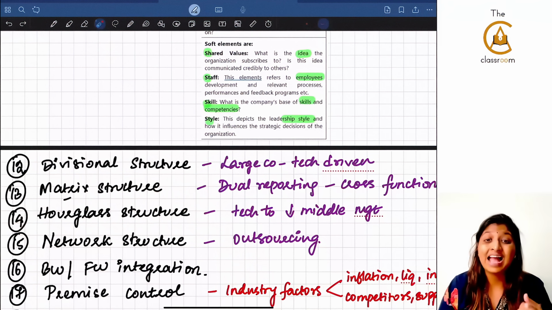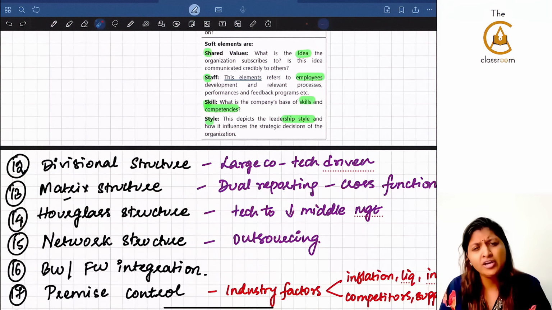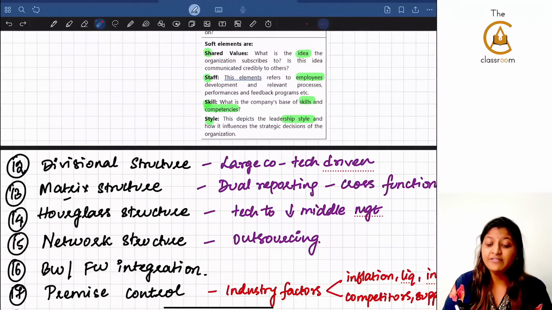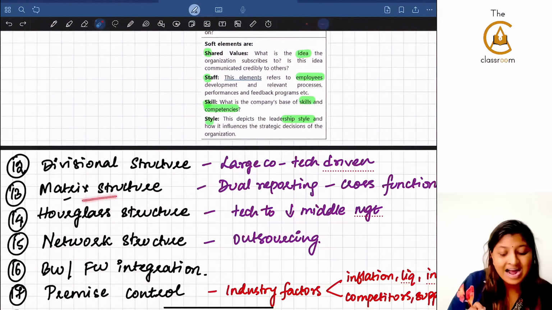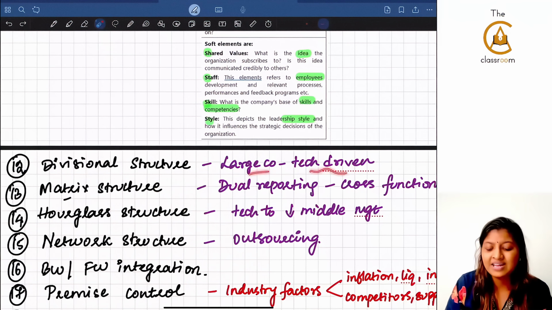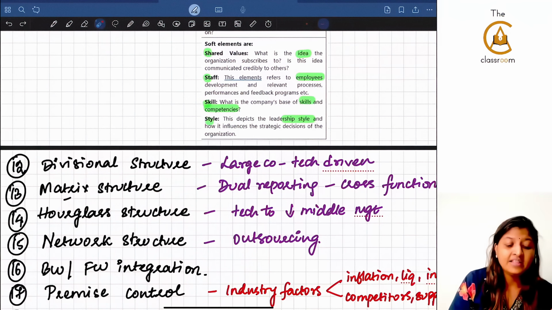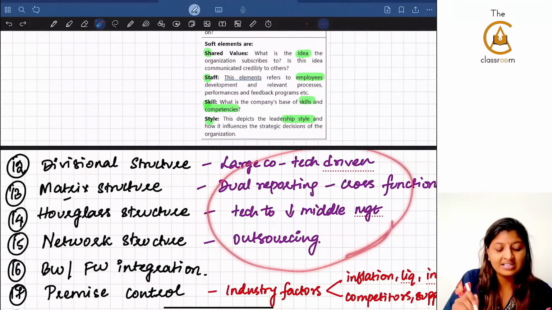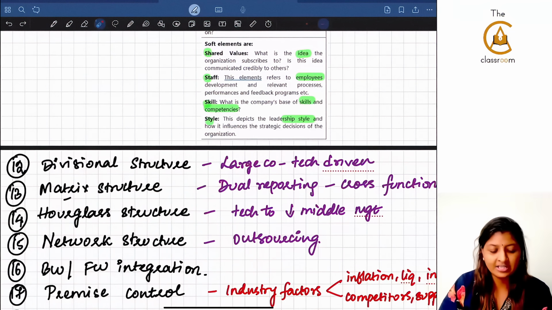But I also thought they can ask about outsourcing. If the majority of the functions are outsourced, then we call that a network structure. If there is dual reporting, that is, cross functional work is happening, that is called a matrix structure. And if it is a large company and a technology driven company, then you will call that a divisional structure. These are all keywords to understand what kind of structure is actually there, guys.